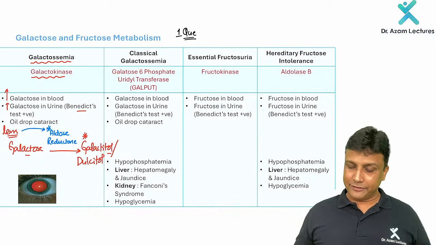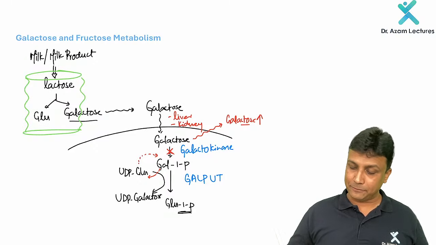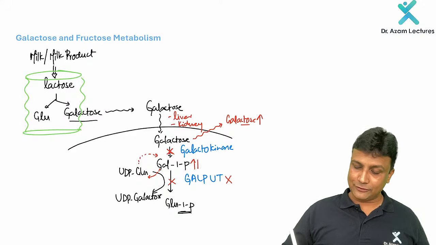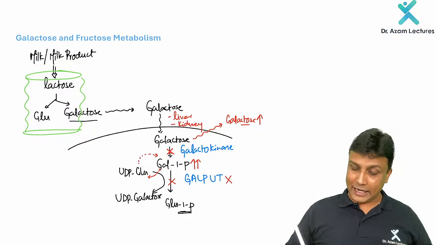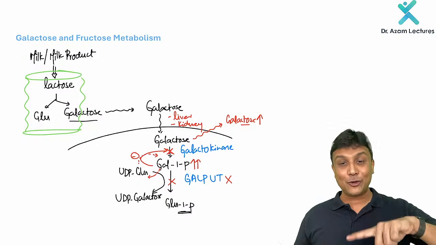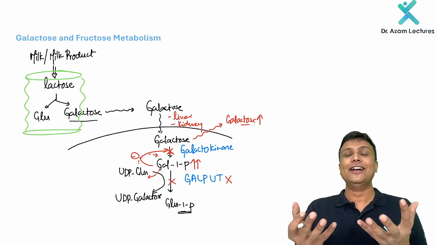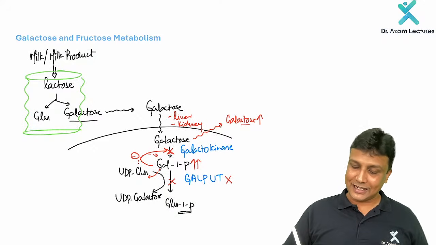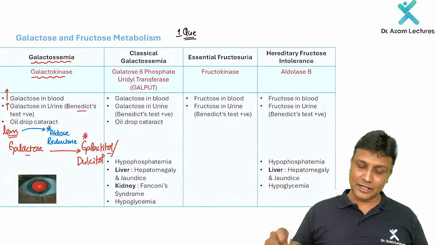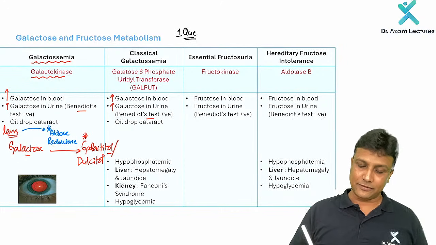Now what is happening, my dear friends, if this GALPUT is defective here? If GALPUT is defective here, this reaction will not occur. If this reaction will not occur here, galactose 1 phosphate level will increase, and this is the product. If the product level increases, by negative feedback mechanism it is going to inhibit galactokinase. If that is getting inhibited, again we are not able to add the phosphate group. Again, the galactose will be going out into the blood. So again, increased level of galactose in the blood, increased level of galactose in the urine. Benedict test will be positive here. Oil drop cataract.